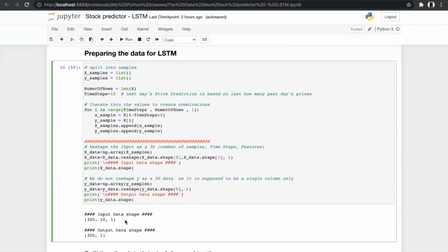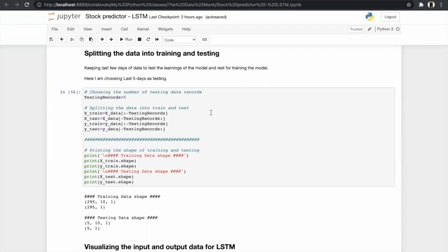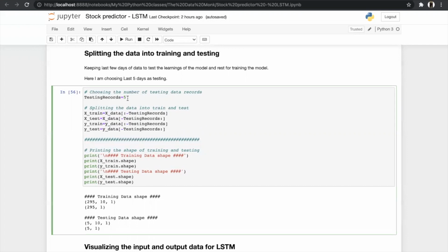Then after creating X data and Y data, we will split the data into training and testing set. For testing data, we have kept the last few days of data to test the learning of the model and the rest for training the model. Here I am choosing the last 5 days as our testing data. As you can see in this line, we have chosen the number, then we have split the data according to the testing records. So here we have assigned the values to xtrain, xtest, ytrain and ytest. Then after that, we will print the shape of our data. This is our training data shape, which includes xtrain and ytrain, and this is our testing data shape, which includes xtest and ytest. As you can see, our x data is only in 3D and y data is only in 2D.